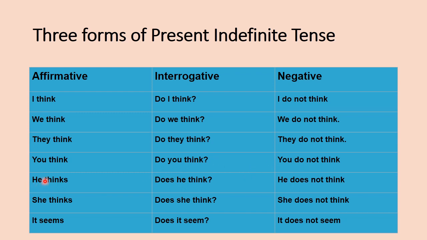And in third person singular, he, she, it, we will use, as I have discussed earlier, s or es with the first form of the verb. He thinks, does he think, he does not think. Here in this interrogative and in negative examples, you can see that we have removed s from the first form of the verb. She thinks, does she think, she does not think. It seems, does it seem, and it doesn't seem.